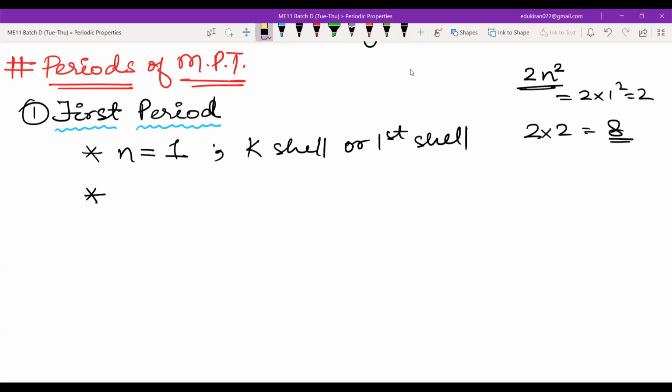Now in 10th standard we were only learning till the second period. That is why it was true. But here you can have more than 8 also. But that will be after the third period. So n is equal to 1, the K shell or the first shell. Then after that it consists